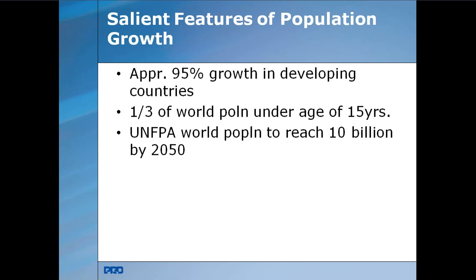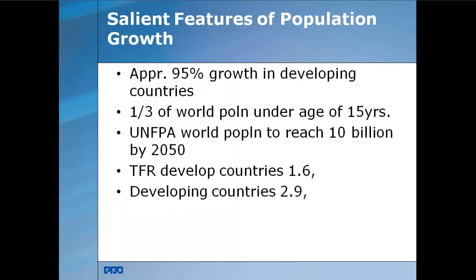So, according to the United Nations Population Fund, the world population can reach 10 billion by 2050. And total fertility rate in developed countries is 1.6, whereas in developing countries it is 2.9. Total fertility rate means the total number of children born to a woman.